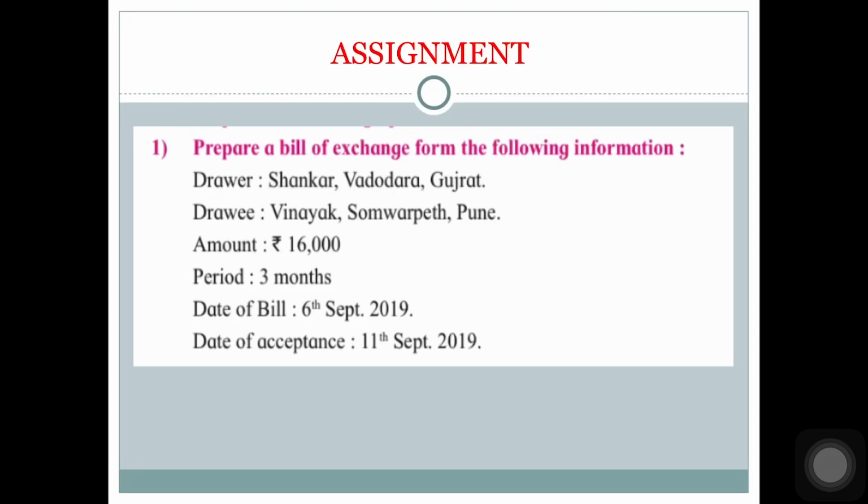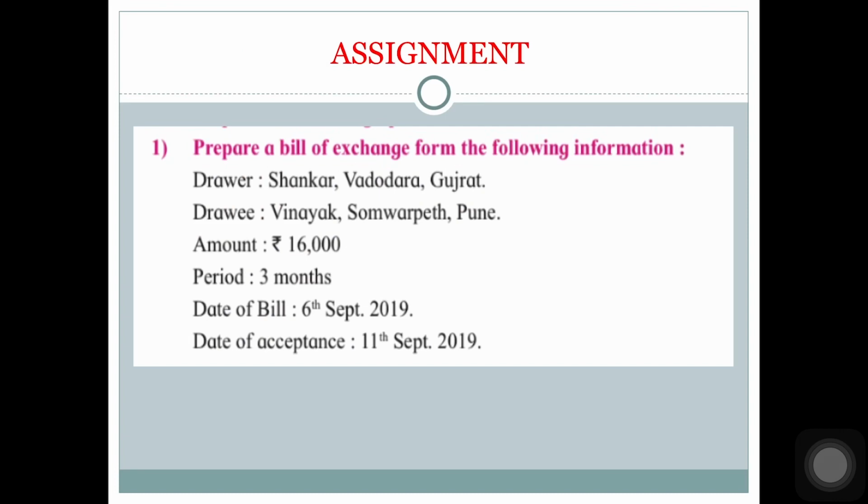Okay. Now this is assignment. From these details you are going to prepare bill of exchange at home. Drawer's name is given to you plus address, drawee's name and address, amount, period, date of bill, date of acceptance. Name of payee is not there, so it will be pay to me or my order.